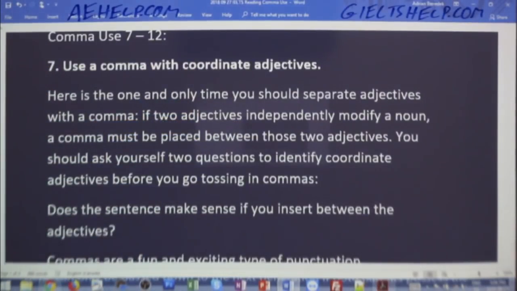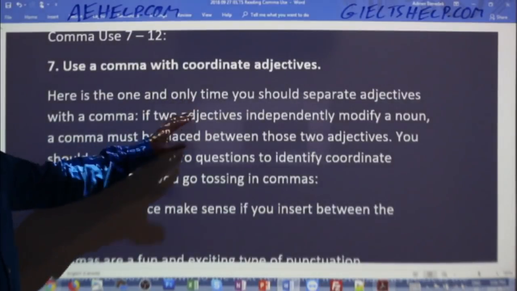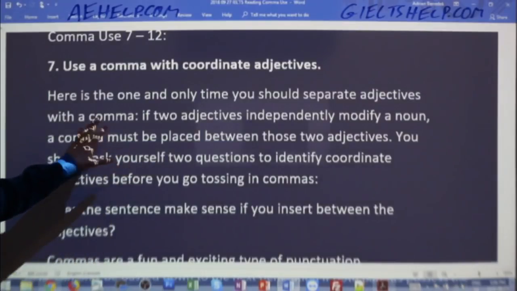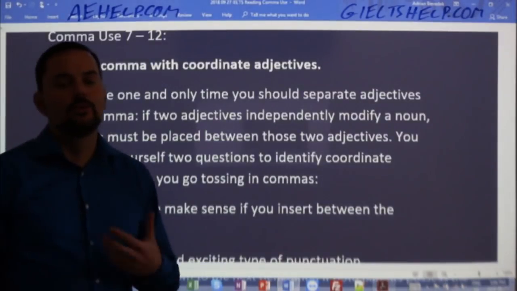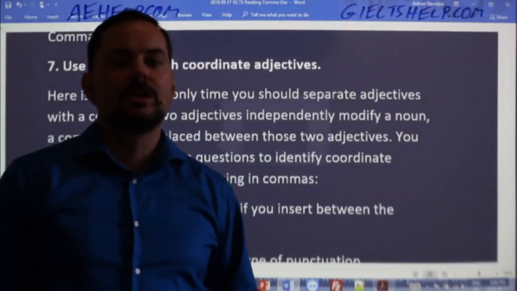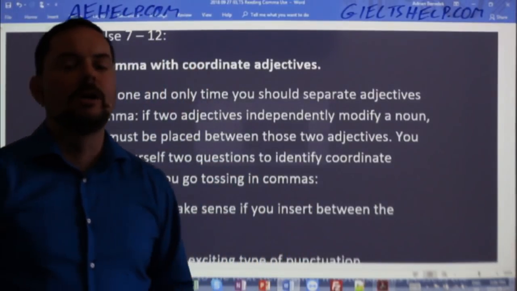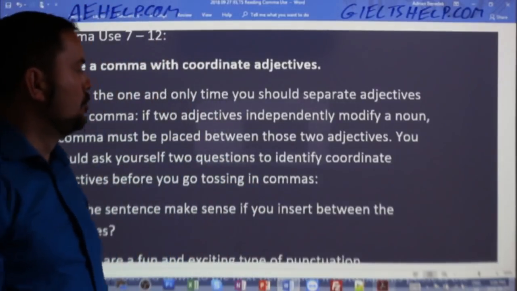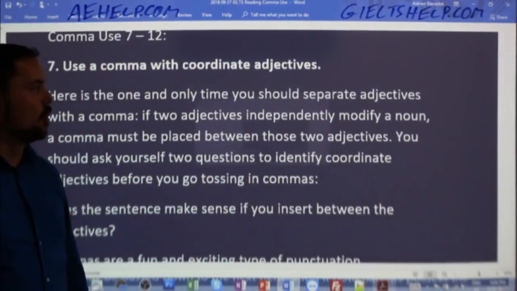So this is the only time, as it says here, it's kind of an interesting one, where you should separate your adjectives with a comma. The rule in English usually is when you're writing and using adjectives, you don't put a comma between adjectives that modify a noun. You don't break the flow of the sentence.